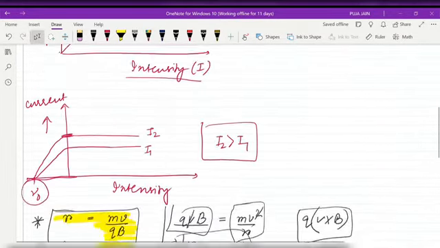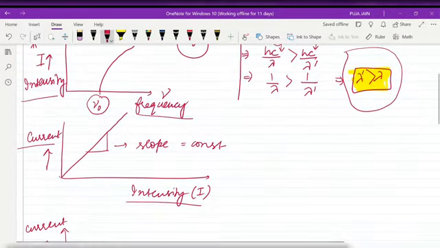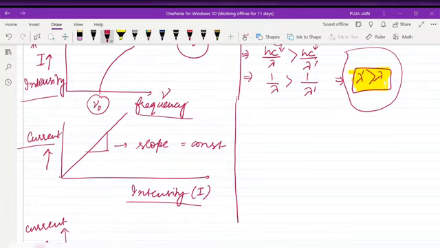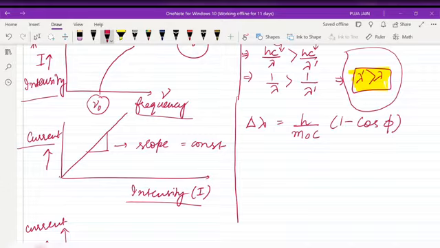Now, for Compton effect, I have discussed only up to this much. Some further discussion about Compton effect: phi is the angle of scattering. From here, the change in wavelength, delta lambda, equals h by m naught c times (1 minus cos phi). These are all constant terms: m naught is the mass of the electron, c is the speed of light, h is Planck's constant, 6.626 into 10 to the power minus 34.